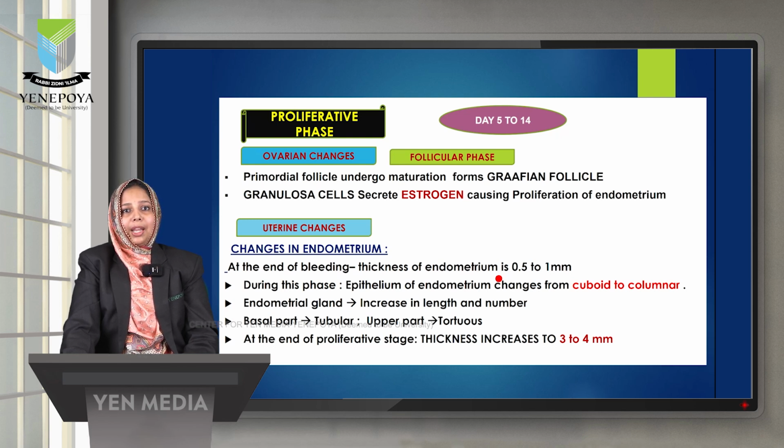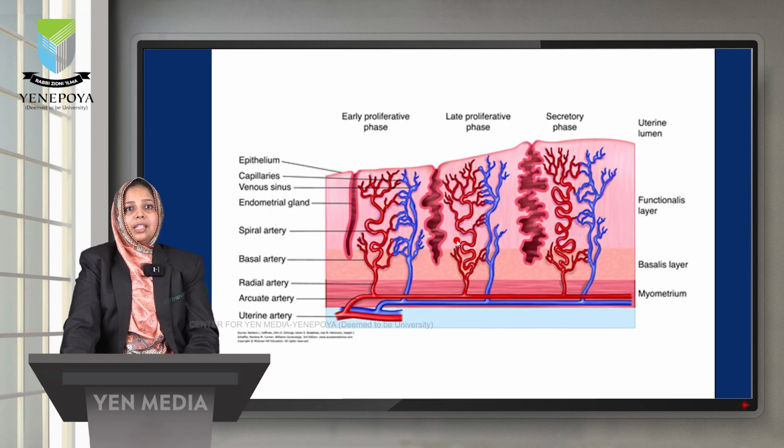If you go deeply into the cells of the endometrium, there will be cuboid to columnar cells, narrow tubular glands, and the upper part will be tortuous. At the end of the proliferative phase, the thickness of the endometrium increases to 3 to 4 mm. So these are the structures which you can see during the proliferative phase.